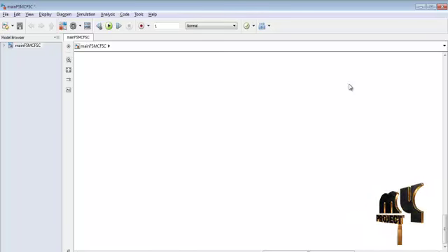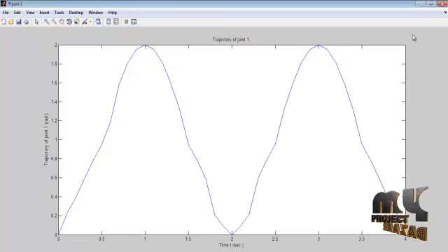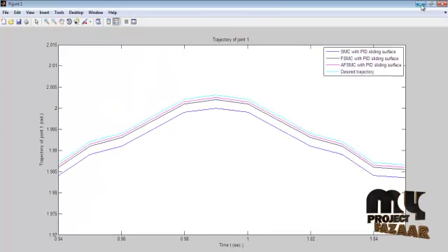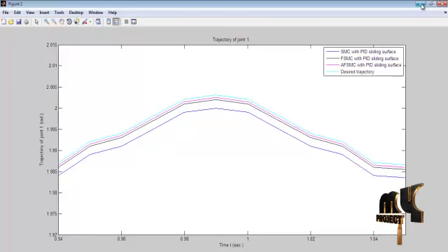After arranging that, we connect the To Workspace block. The purpose of that block is that the values are sent to the workspace. After that, the workspace data is used in the M-file coding. From the M-file coding we draw the various output waveforms. The first one is the trajectory of the joint 1 waveform, drawn between the trajectory of the joint and time. Next is the trajectory comparison of the various processes: first the sliding mode control, fuzzy sliding mode control, adaptive fuzzy sliding mode control, and finally the desired